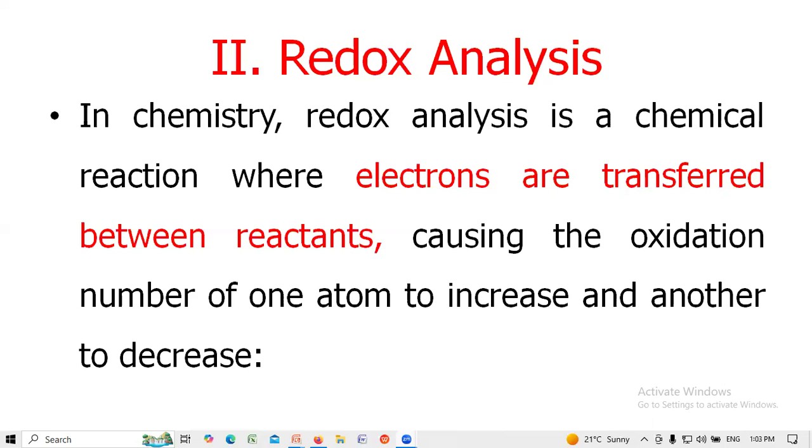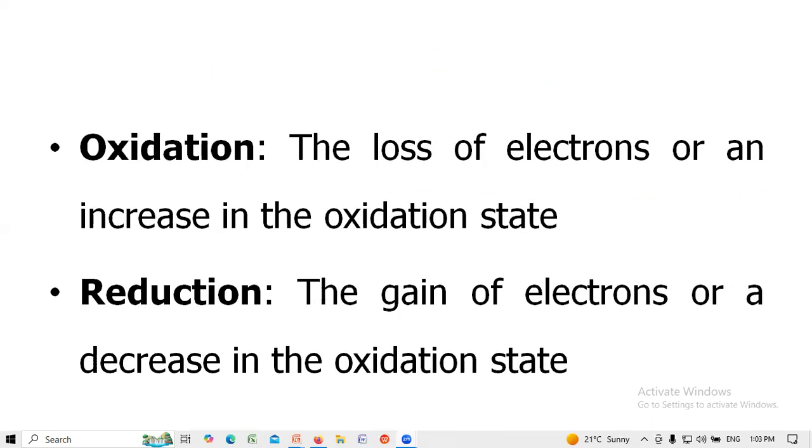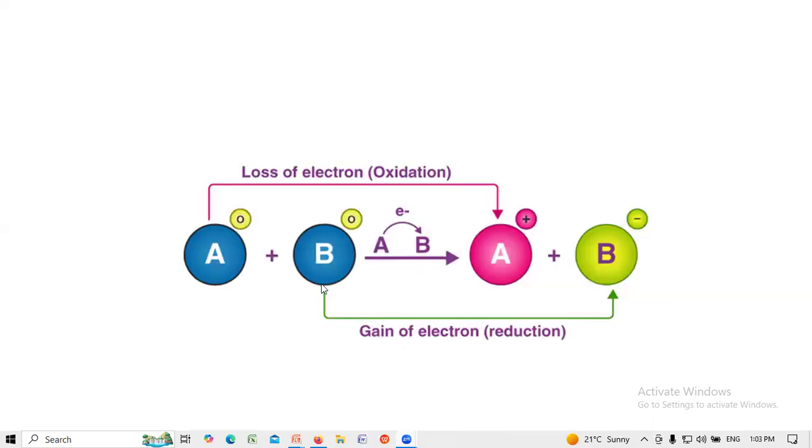Redox analysis is a chemical reaction where electrons are transferred between the reactants, that is oxidation and reduction. The oxidation number of one atom increases and another decreases, that is loss of electrons and gain of electrons. Loss of electrons is oxidation, gain of electrons is reduction. A loses electrons, oxidation; B gains electrons, reduction.